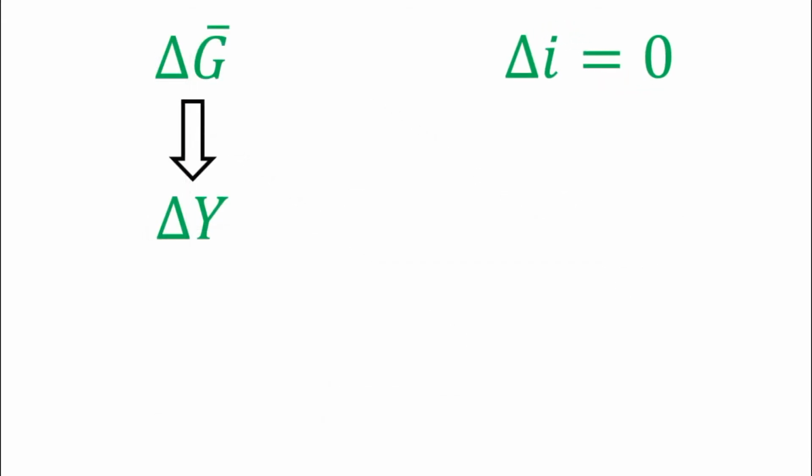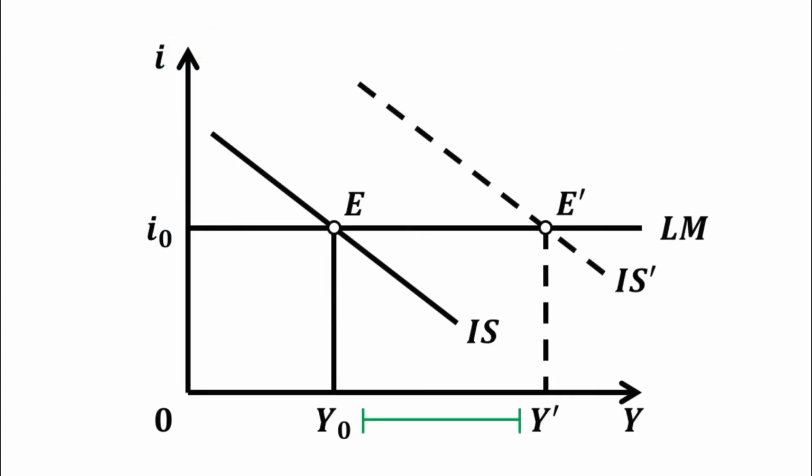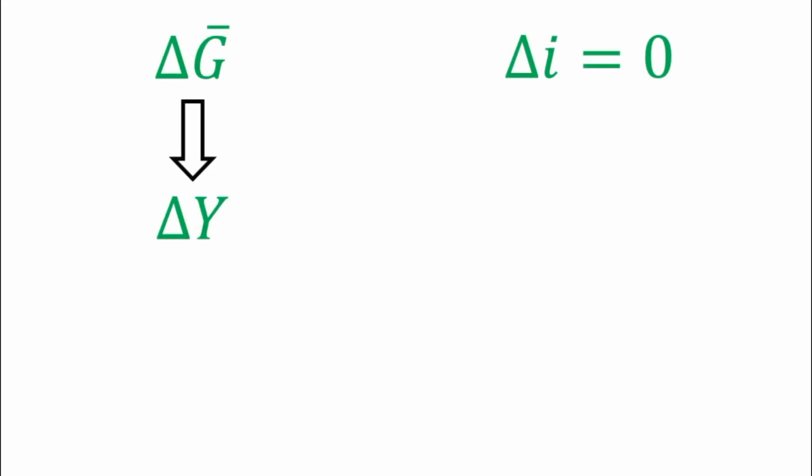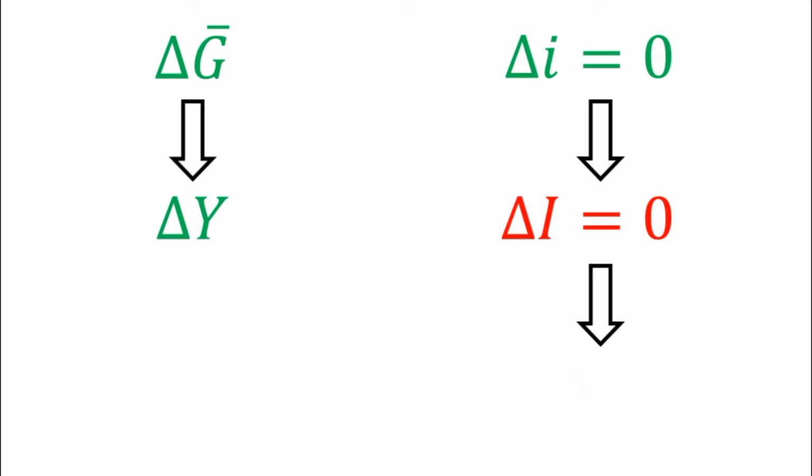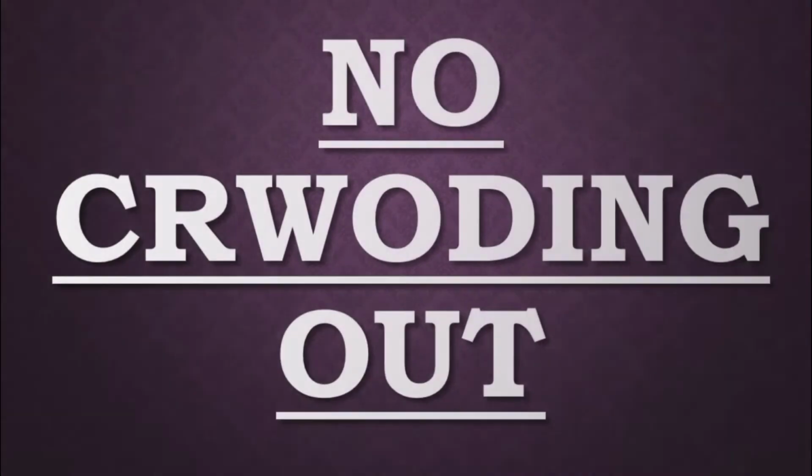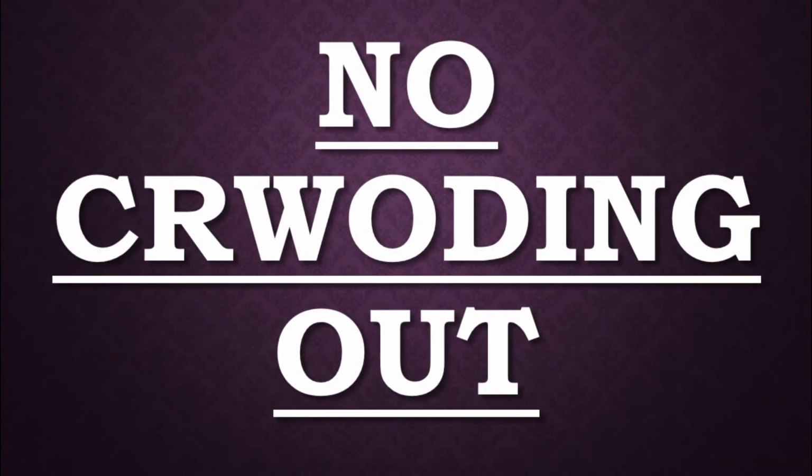There has been no increase in interest rate, that means change in I equals 0. As you can see, when the government uses expansionary fiscal policy, in this case, the interest rate remains the same at OI0. That means there will be no decrease in investment level and finally no decrease in output level. This is the case of no crowding out.